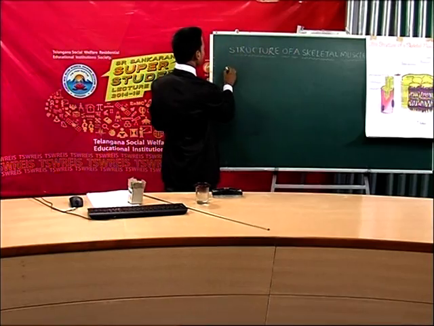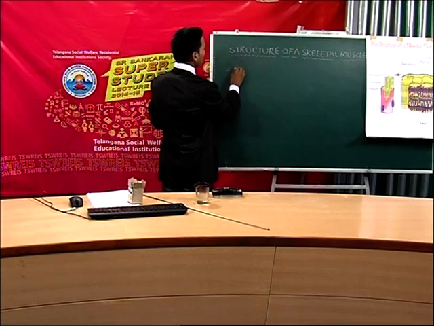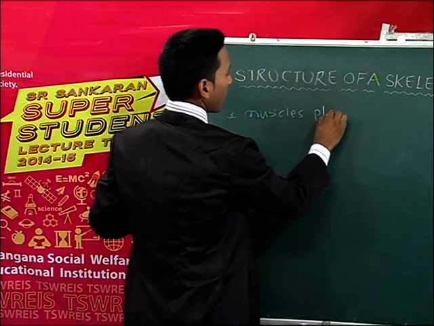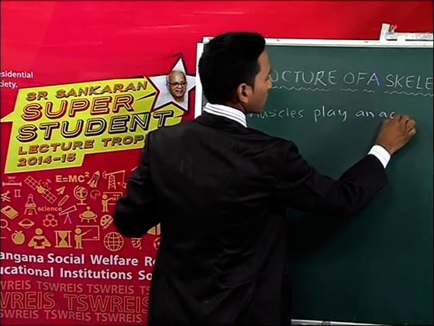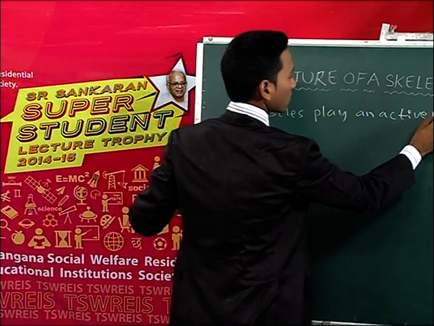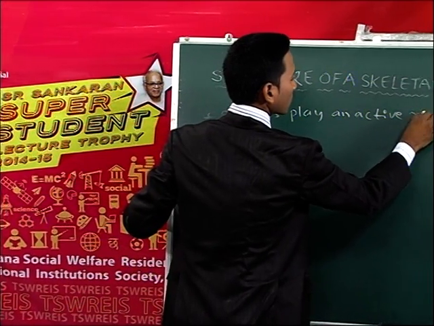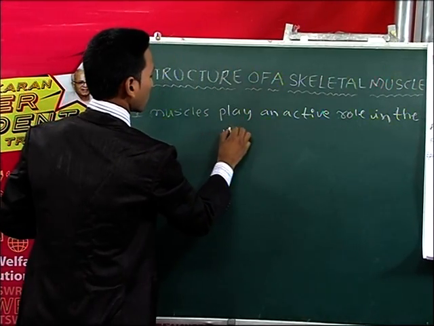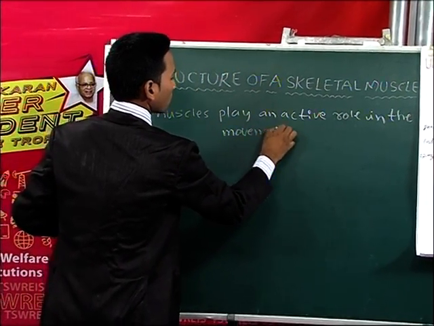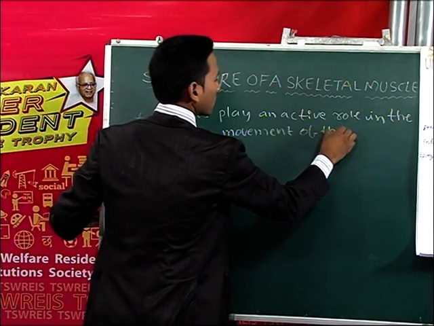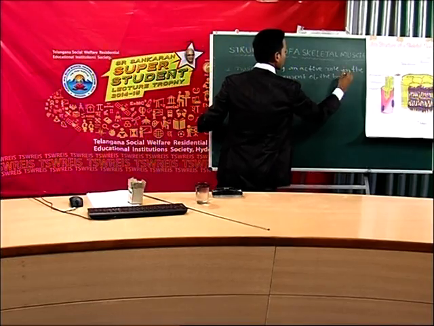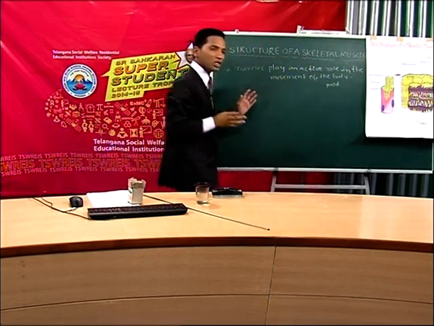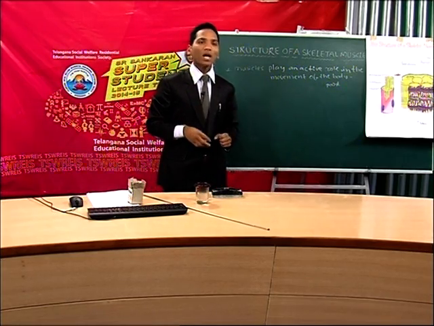So muscles play an active role in the movement of the body parts.